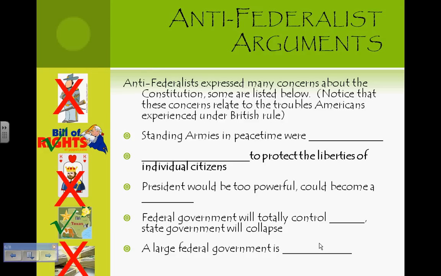Yet another argument dealt with the expense of such a large federal government. Doesn't this sound like a familiar argument? Still today, Democrats and Republicans argue over the expenses of the national government.